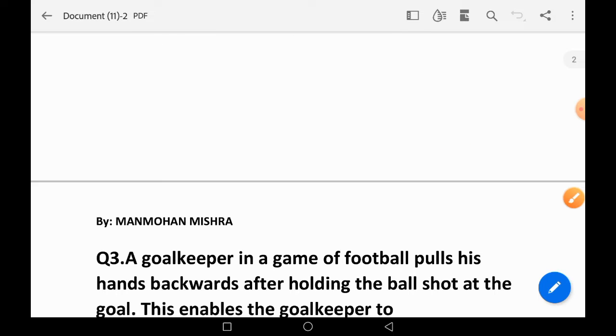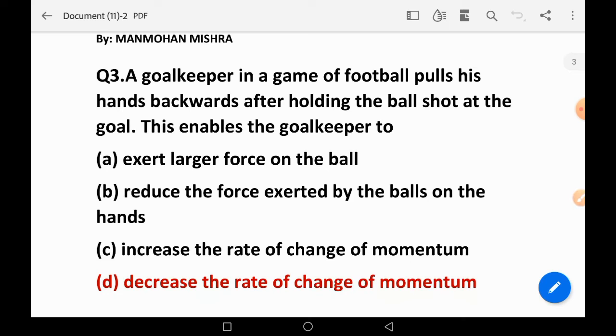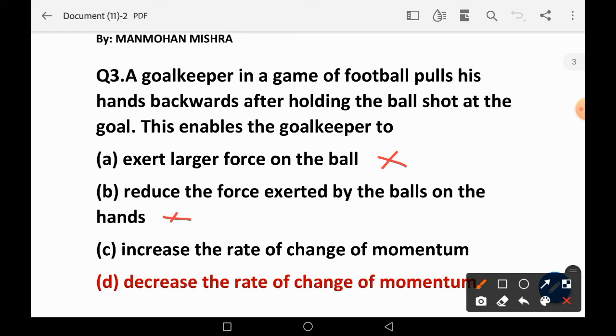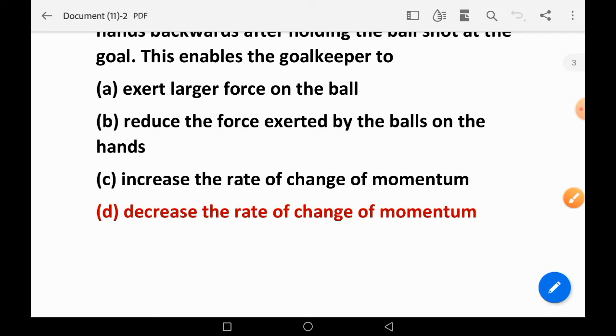Question number three. A goalkeeper in a game of football pulls his hands backward after holding the ball shot at the goal. This enables the goalkeeper to: exert a larger force on the ball, reduce the force by the ball on the hands, which is false; increase the rate of change of momentum, which will be false; and decrease the rate of change of momentum is the right answer. Next question.